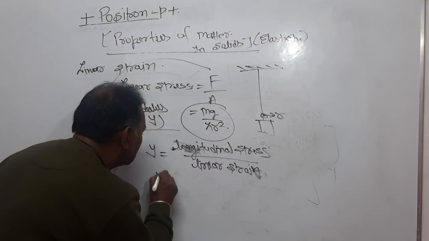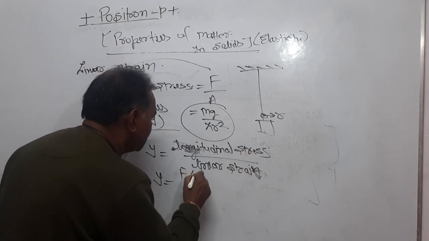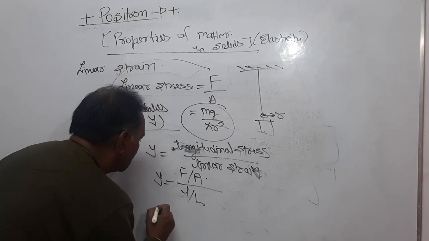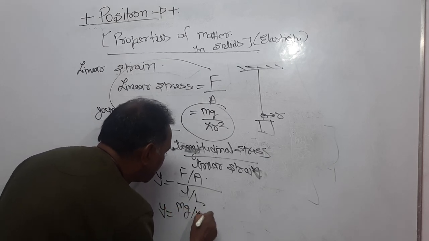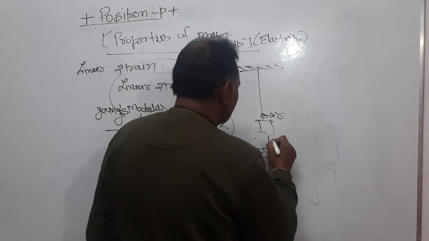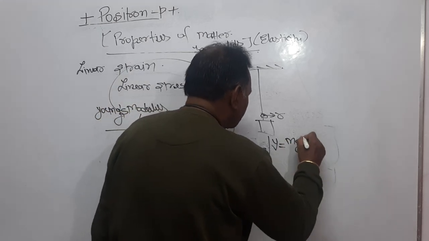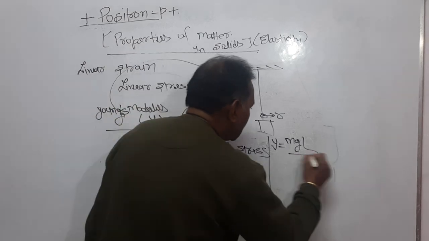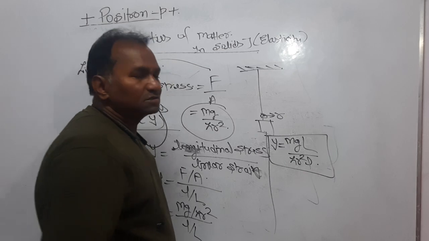Now, look here. Y is equal to longitudinal stress, which is force upon area, over linear strain, which is change in length upon original length. So Y is equal to F is mg, area is pi r square, over small l upon capital L. Or dear students, you might write that Y is equal to mg times capital L in the numerator, and pi r square l in the denominator.